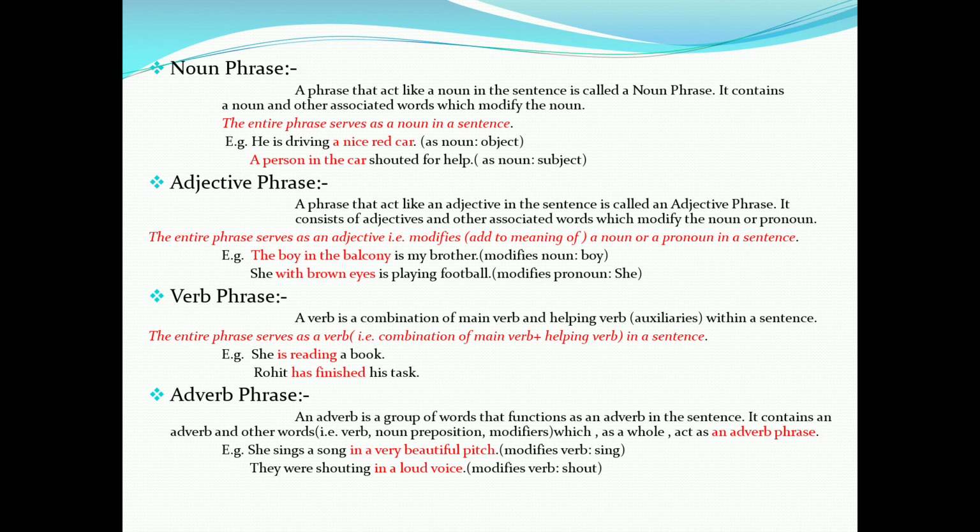For example, he is driving a nice red car. A nice red car is a noun phrase. It works as an object here in this sentence. Another example is, a person in a car shouted for help. Here, a person in the car works as a noun phrase.